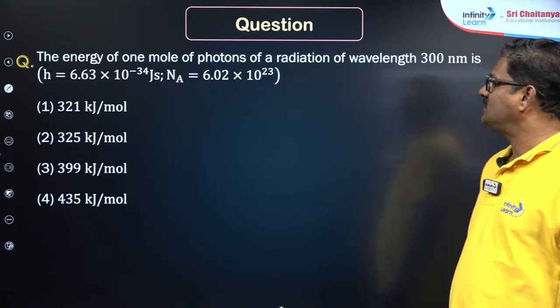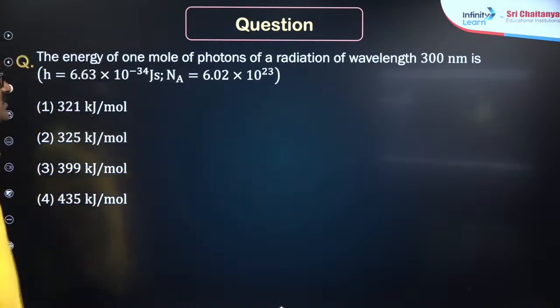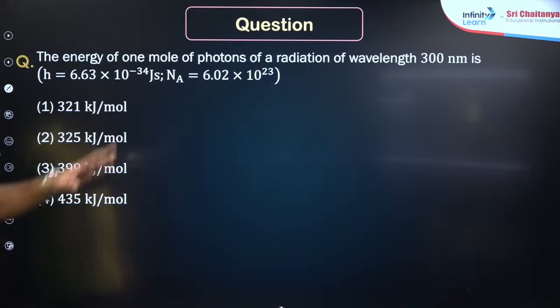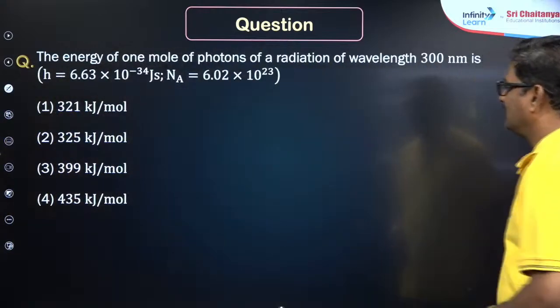And one more question. Energy of 1 mole of photons of a radiation of wavelength 300 nanometers. What could be your answer? Do it and tell me.